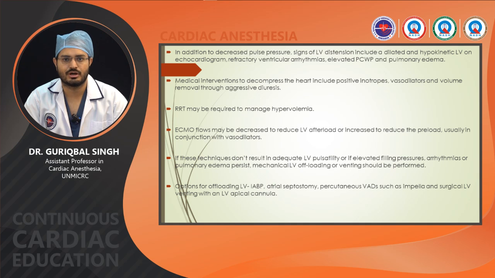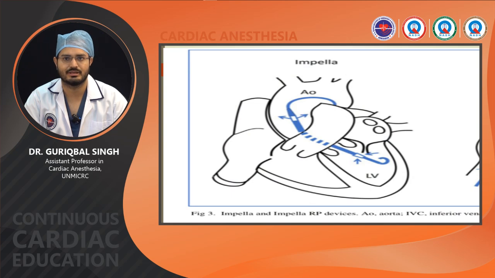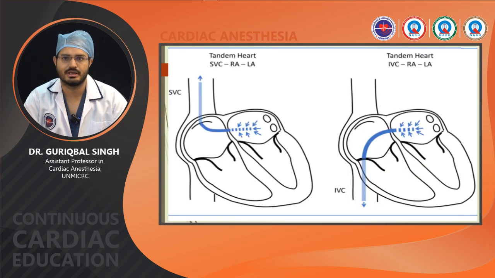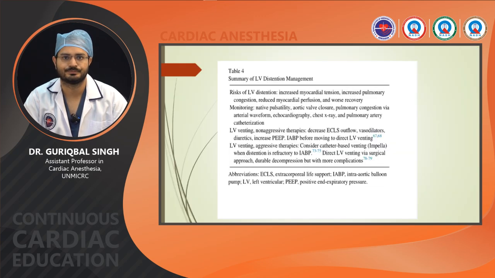If these techniques do not result in adequate LV pulsatility, or if elevated filling pressure, arrhythmias, or pulmonary edema persist, mechanical LV offloading or venting should be performed with the IABP, atrial septostomy, a percutaneous VAD such as Impella, or surgical LV venting through an LV apical cannula. This is a diagram showing Impella, which can be helpful in LV offloading. This is a TandemHeart, through the SVC and IVC, through atrial puncture going into the LA.